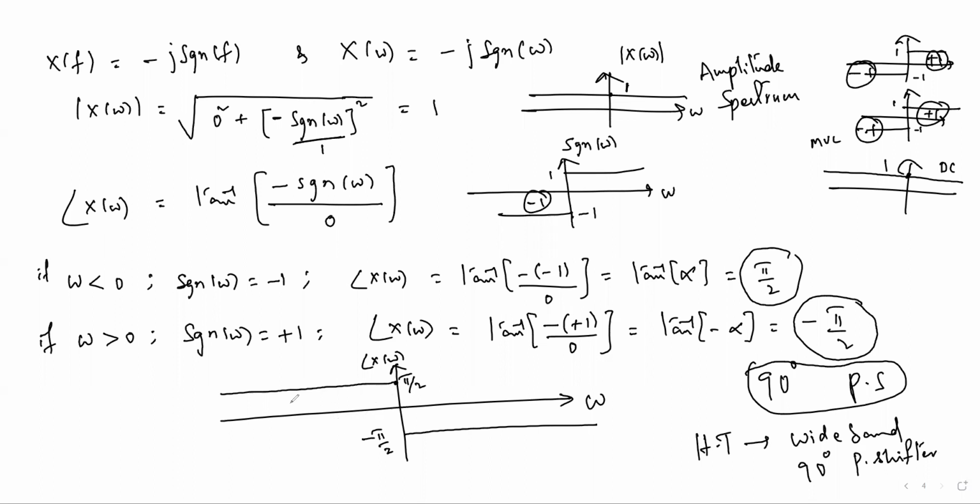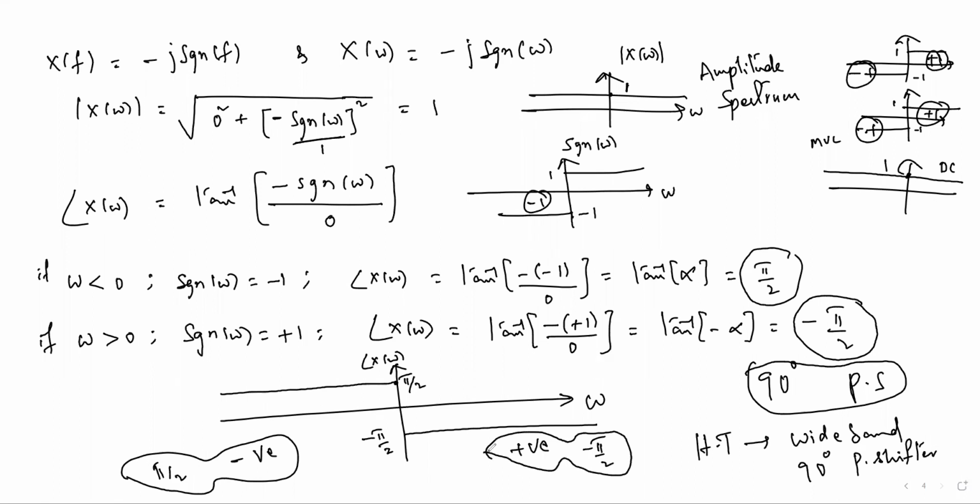Observe the left hand side: for negative frequencies it is plus pi by 2, whereas for positive frequencies it is minus pi by 2 phase shift. The Hilbert transform introduces plus pi by 2 phase shift for the negative frequency components of the signal and minus pi by 2 phase shift for the positive frequency components. That is why it is called wideband 90 degrees phase shift. We can observe this clearly from the given diagram.